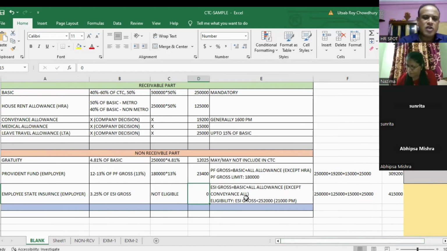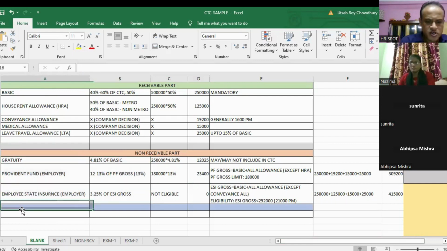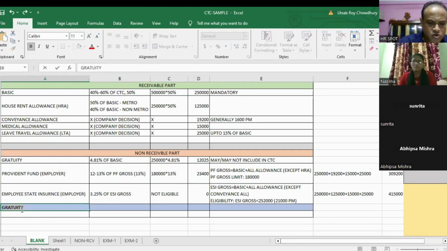This is the rule for the ESI Act. I told you, we are going to discuss in detail in the labor law class, but this is applicable to all companies. Okay, sir. So now I have given you three different non-receivable parts, and the formula, and also the receivable part. Now we have to ensure that the grand total should be equal to 5 lakhs.